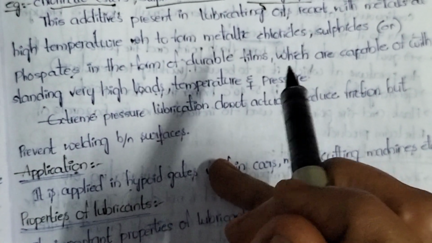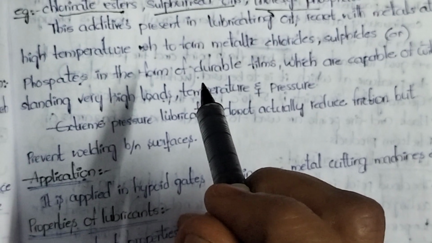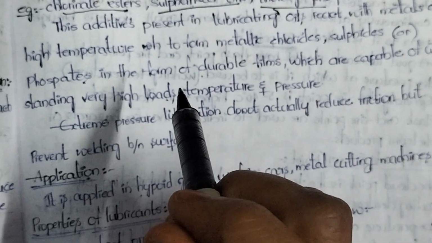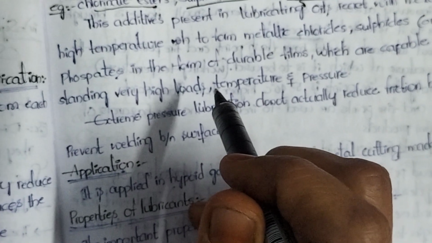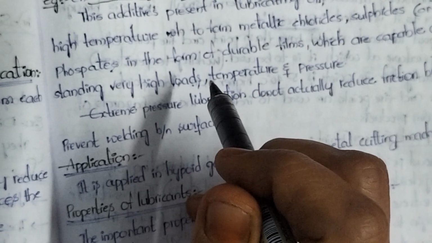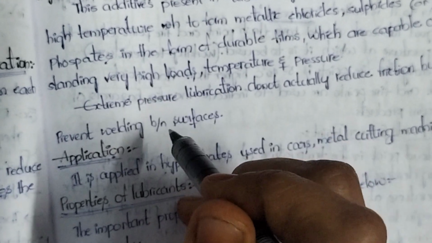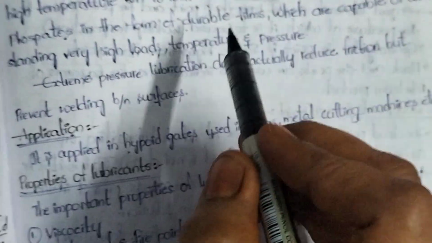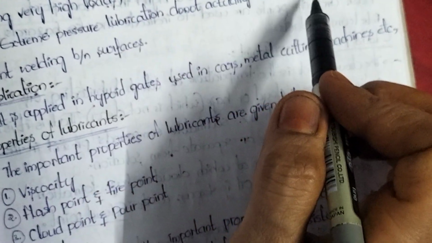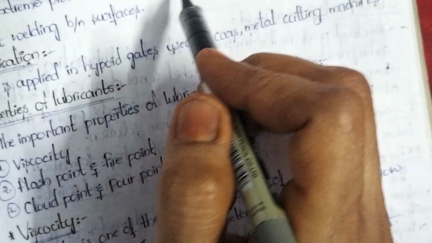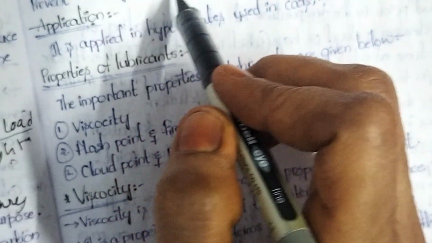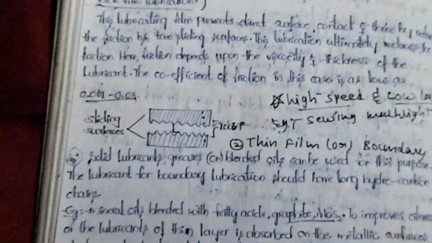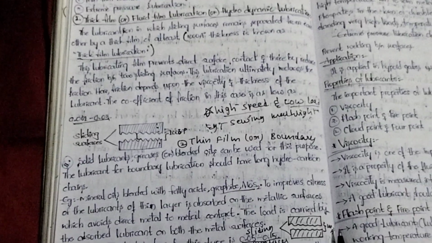So the metallic parts which are working at high temperature, pressure, heavy load and high speed, to satisfy those conditions, we need to add extreme pressure additives to the lubricants. Extreme pressure lubrication does not actually reduce the friction but prevents the welding between the surfaces. So this is about extreme pressure lubrication.